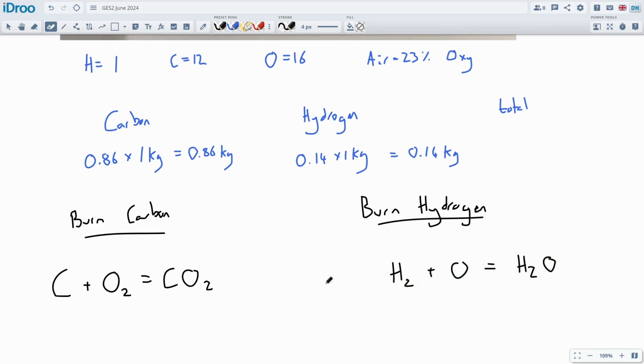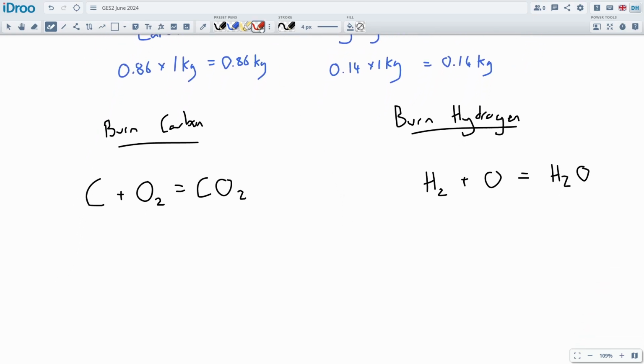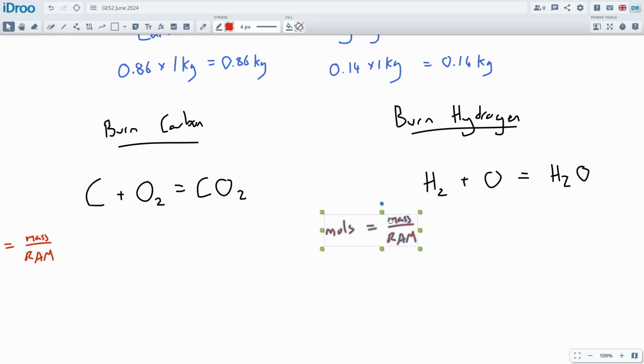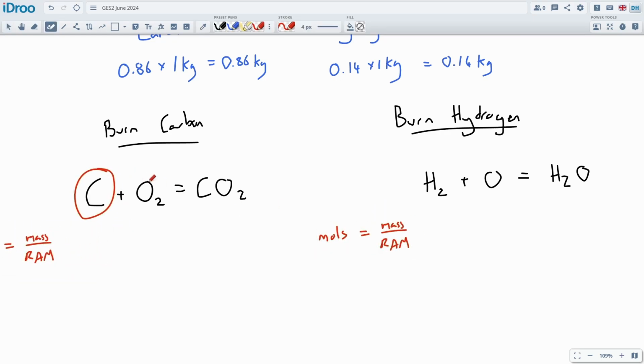Alright, then we're going to use a little formula: the moles is equal to the mass over the RAM. So we're going to calculate the number of moles, and we're using this formula because it makes life so much easier for us, because we've got a 1-to-1 ratio. One of these plus one of those makes one of these, and these numbers will always be the same, which is nice.